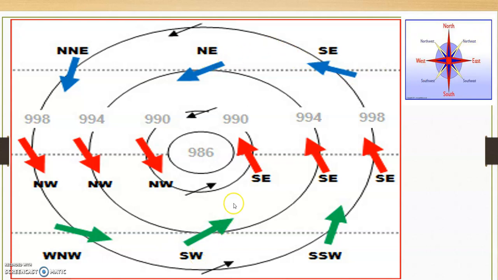There is another one here. Put your compass points at the end of the arrow. Is this blowing from the southwest? Yes, that's why it's called a southwesterly wind and it's blowing that way.